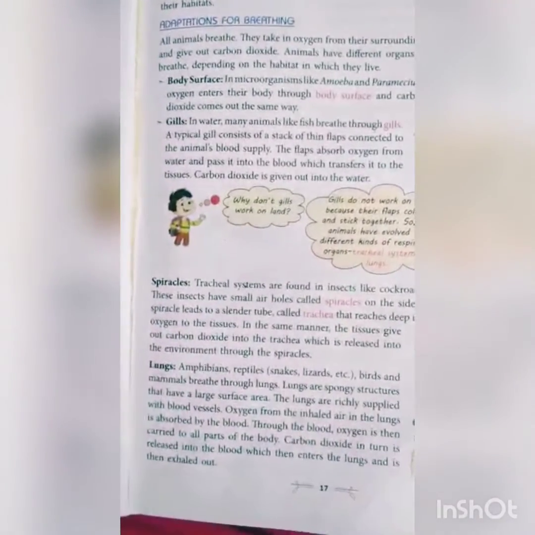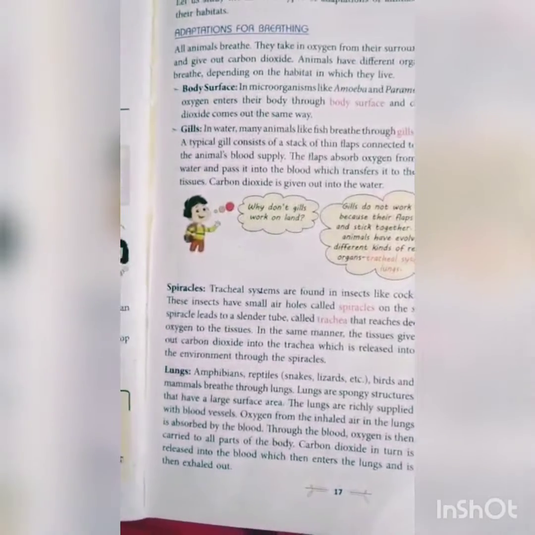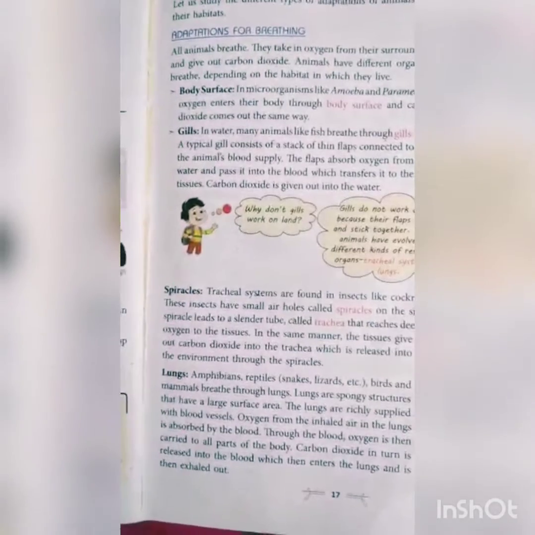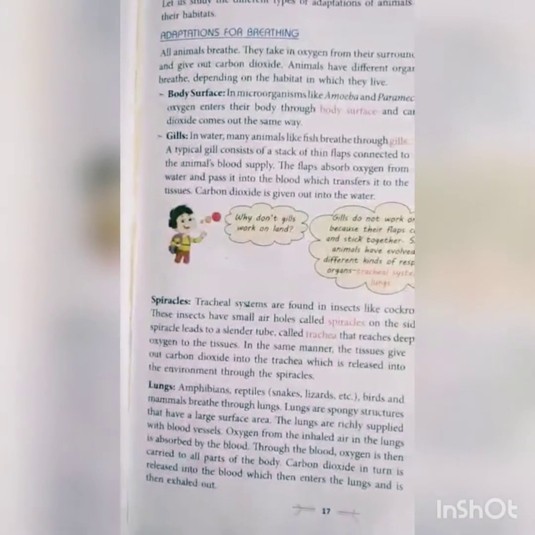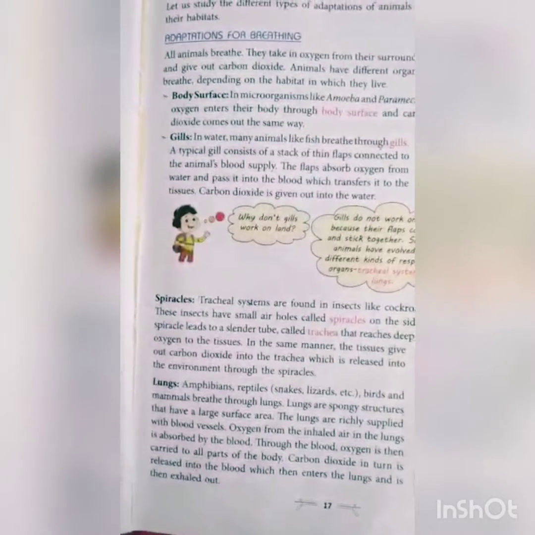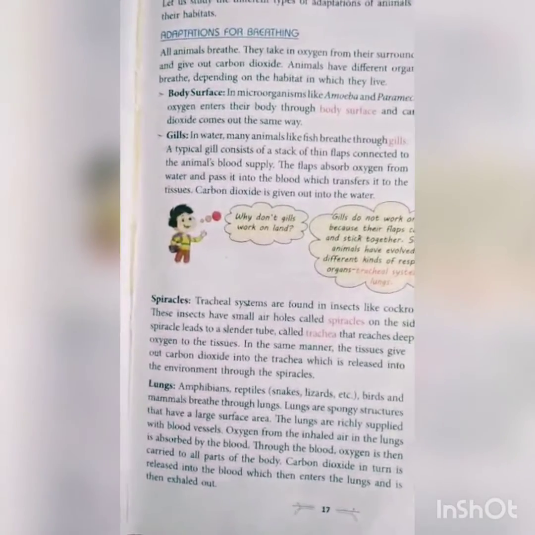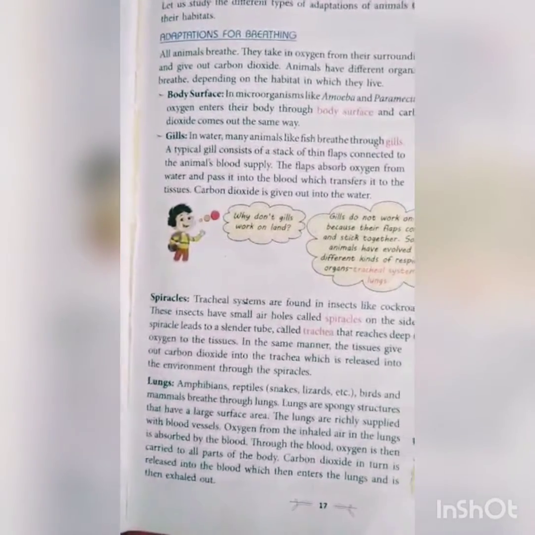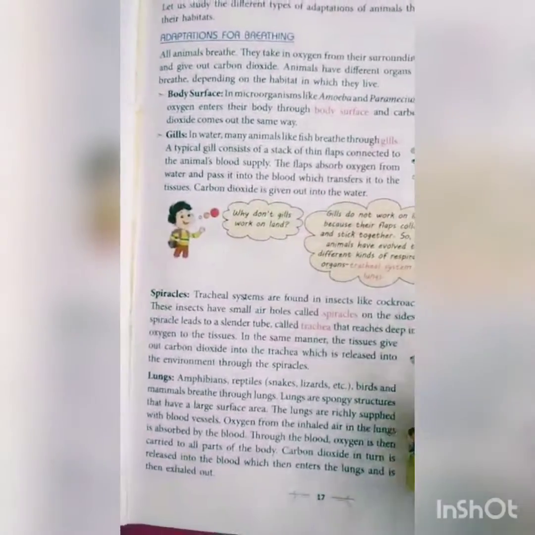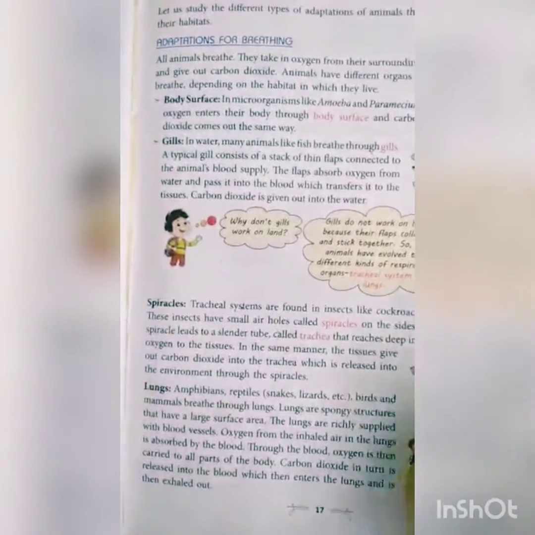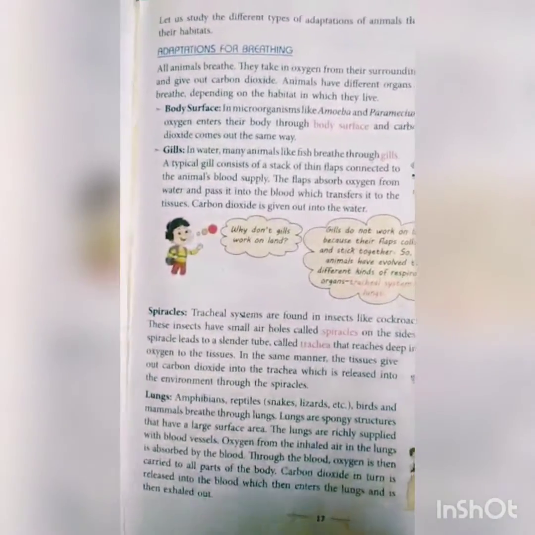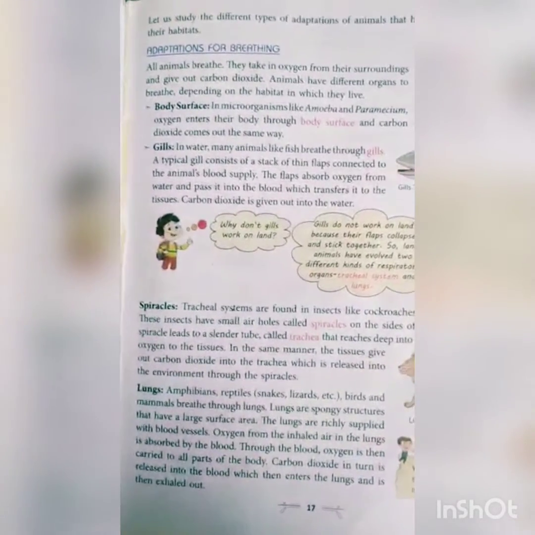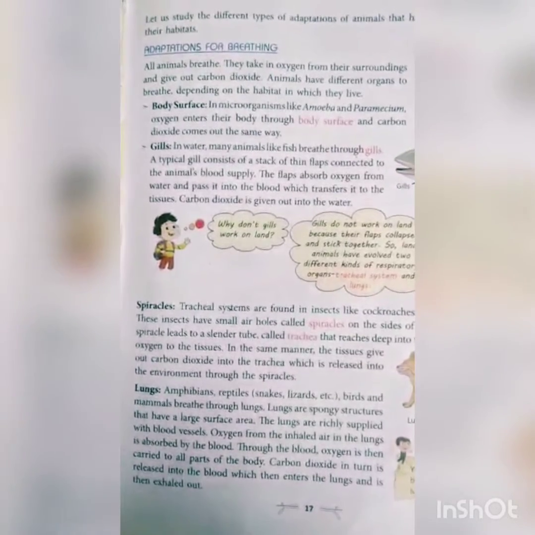That tube is called a trachea or a tracheal tube. It reaches deep into the body and delivers oxygen to the tissues. In the same manner, the tissues give out carbon dioxide into the trachea, which is released into the environment through the spiracles. So basically these spiracles are the small openings present on the sides of the body surface of the insects. So insects breathe through spiracles.